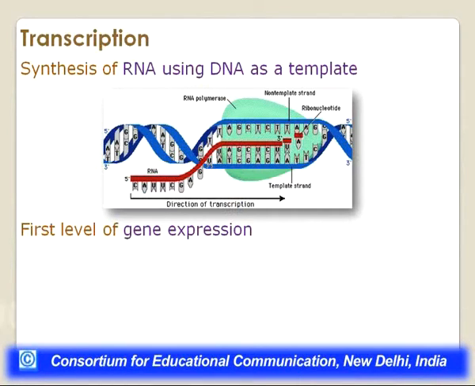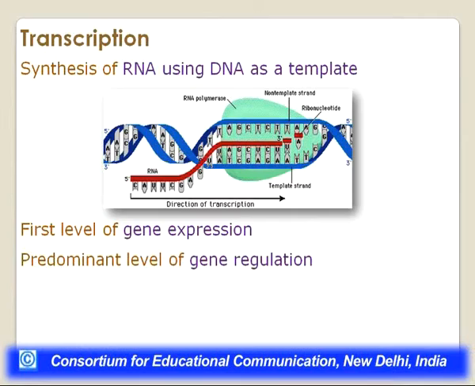As I said, parts of the DNA are ultimately going to form proteins. So this is the first level of gene expression, when the information from the DNA is passed on to the RNA, which will direct the formation of particular proteins. When we say that a particular segment of DNA is expressed, that means that it is giving rise to a functional protein. That segment of DNA which gives rise to a functional protein is termed a gene. So the first level of gene expression is the formation of RNA from the DNA molecule, which will then act as an intermediate for protein synthesis.